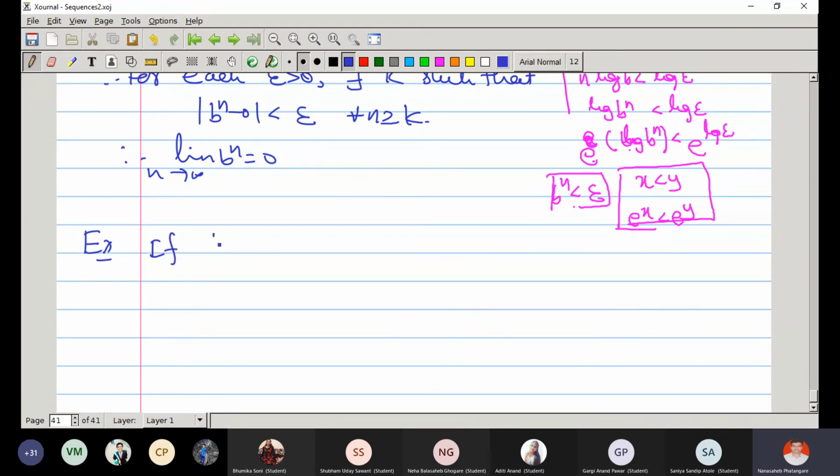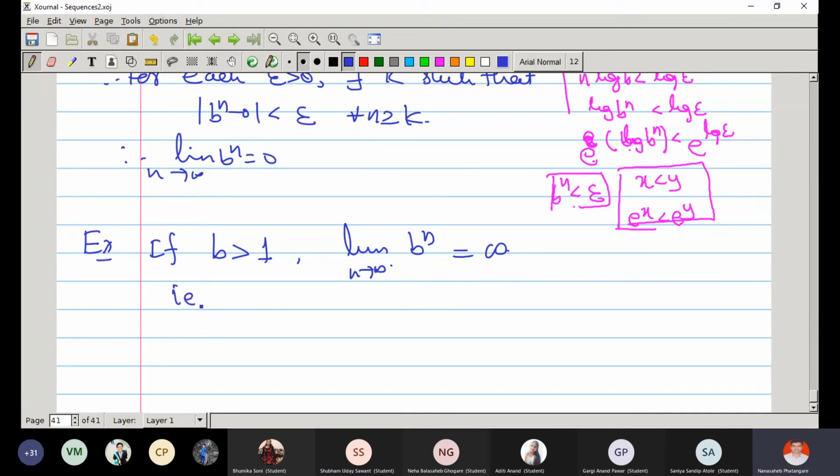So if b is greater than 1, then what is limit b raised to n? Infinity or does not exist. So limit is infinity. Diverges to infinity.